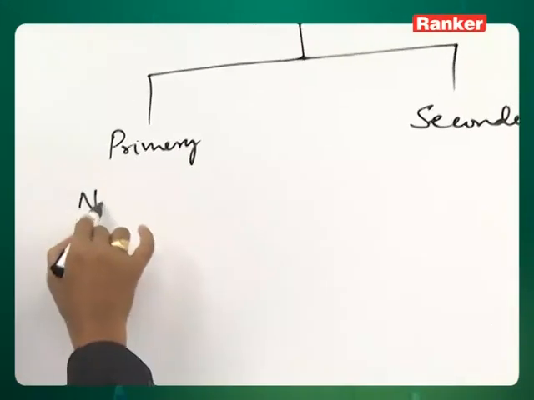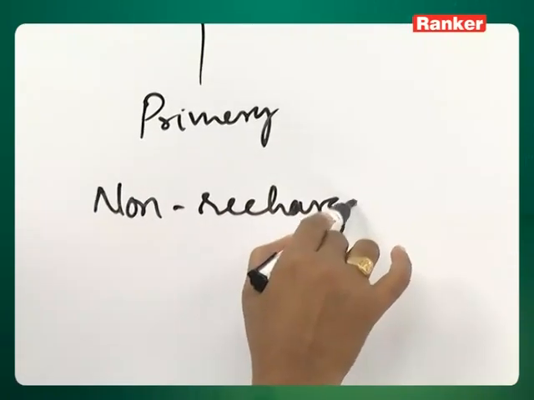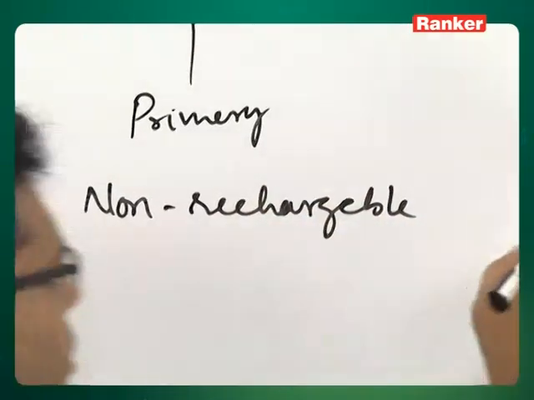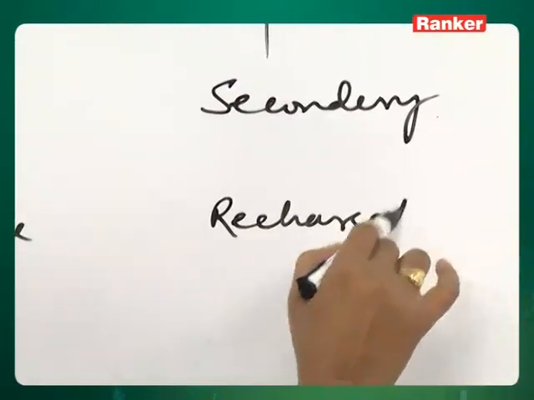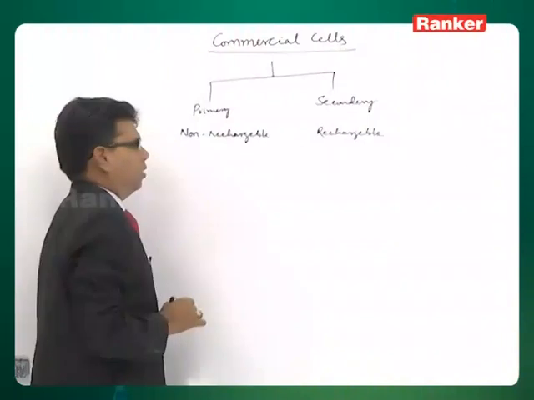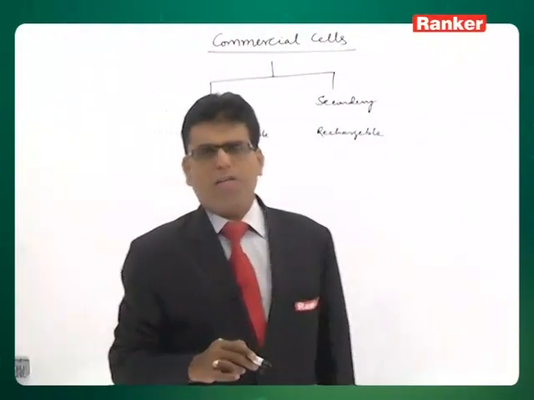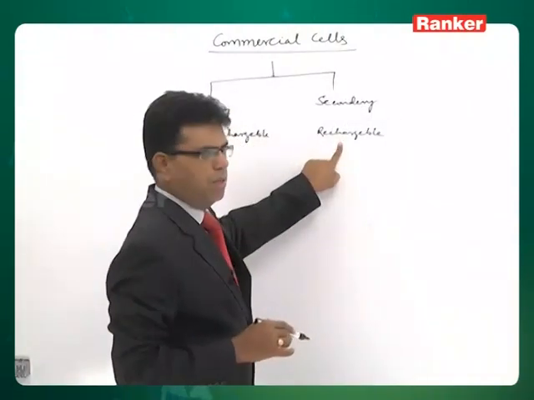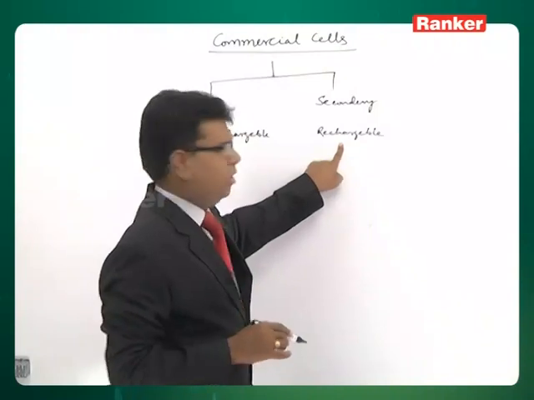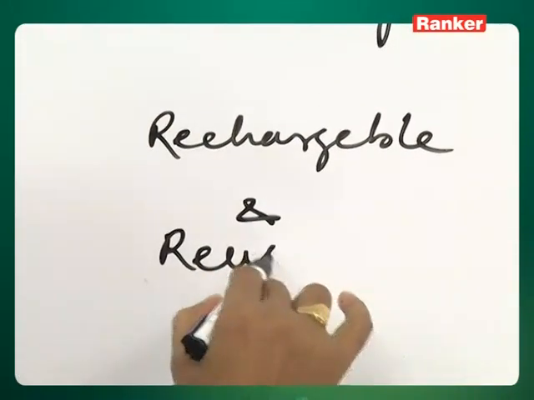Primary cells are non-rechargeable. Secondary cells are rechargeable. That means, once the cell reaction is over and the cell completely gets discharged, a primary cell cannot be recharged. A secondary cell can be recharged and reused.